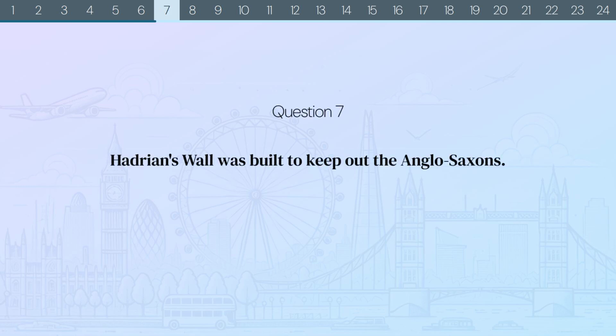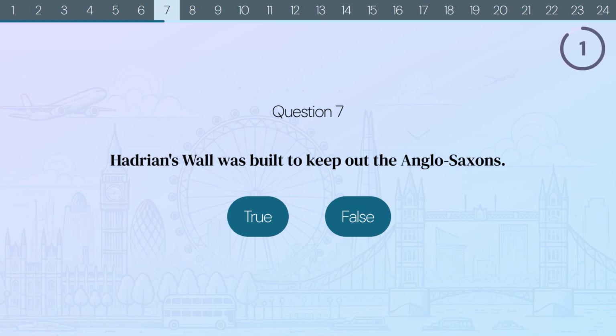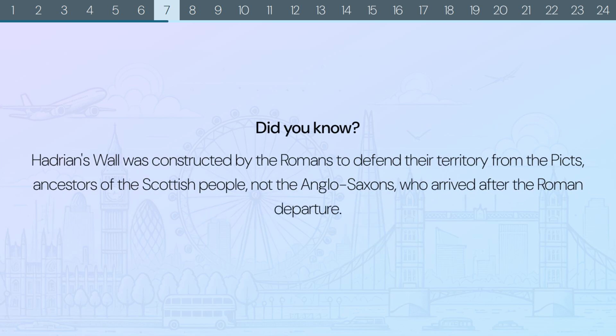Question 7. Hadrian's Wall was built to keep out the Anglo-Saxons. True or false? The correct answer is false. Did you know? Hadrian's Wall was constructed by the Romans to defend their territory from the Picts, ancestors of the Scottish people, not the Anglo-Saxons, who arrived after the Roman departure.